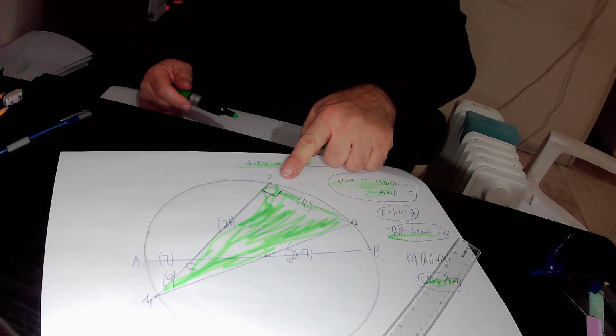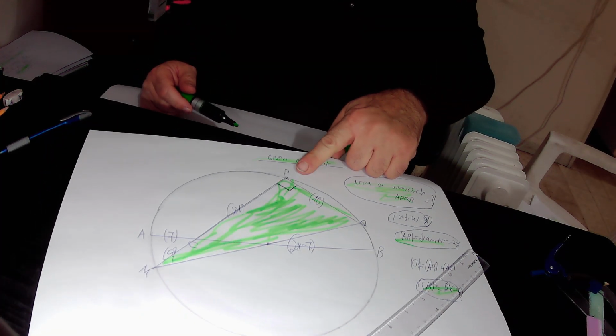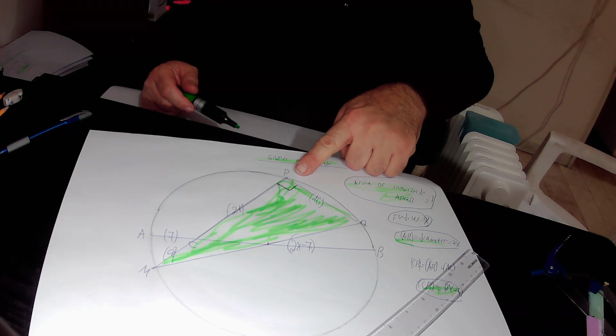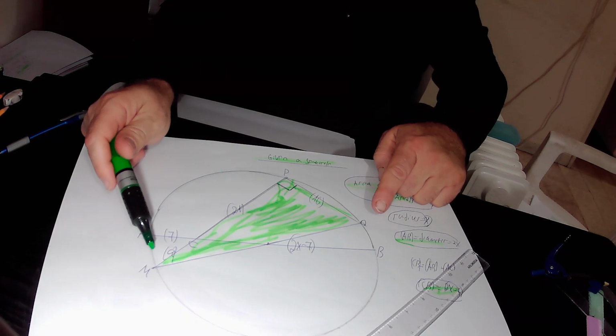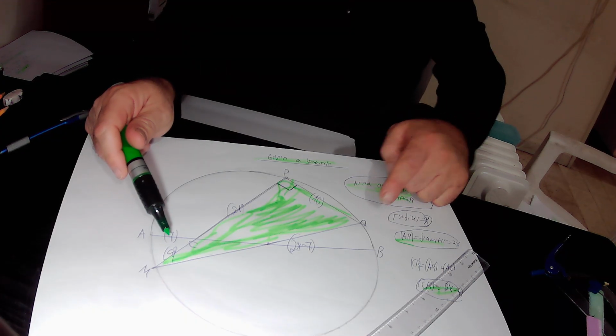This is peripheral angle MPQ, which equals 90 degrees in size, and it subtends chord QM. Therefore, we can implement rule 5 here.